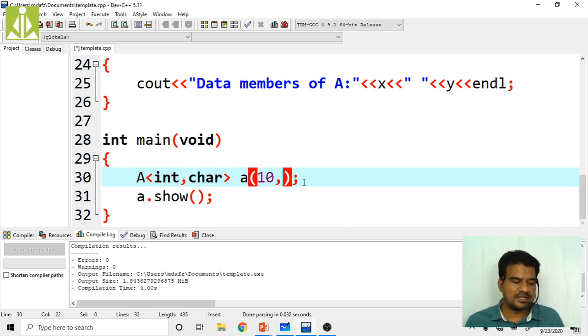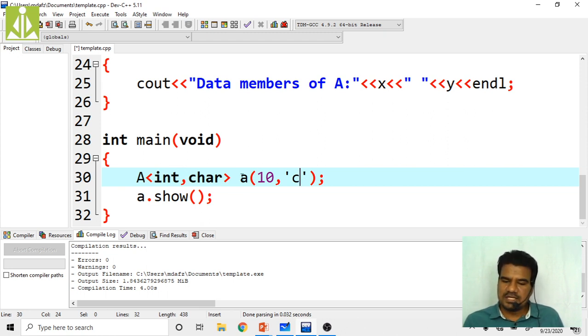So how can we pass the character value? We have to use single quotations, and the second value I am passing is the character C. One integer value, 10, I have passed. The second is my character value, that is C. So what will happen internally?